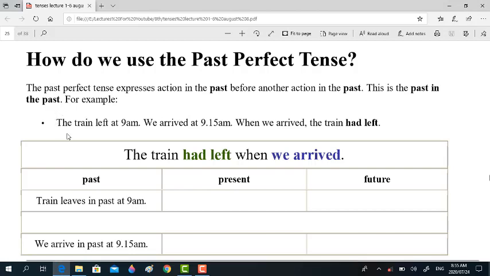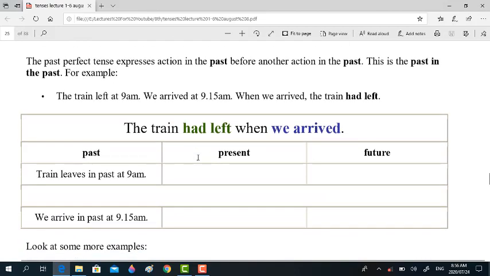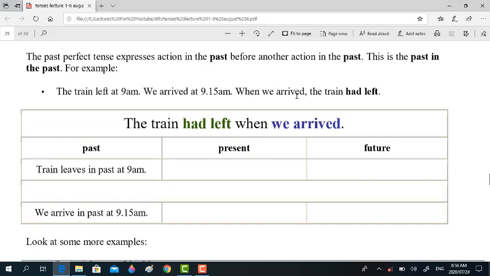For example, the train left at 9 a.m. We arrived at 9:15 a.m. When we arrived, the train had left, right? So before happening of an action, another action had already been done, right?